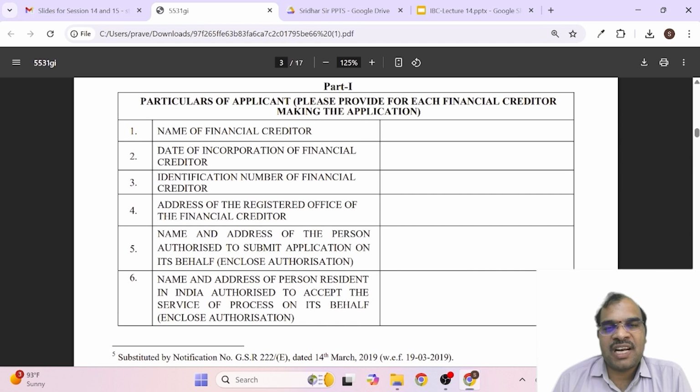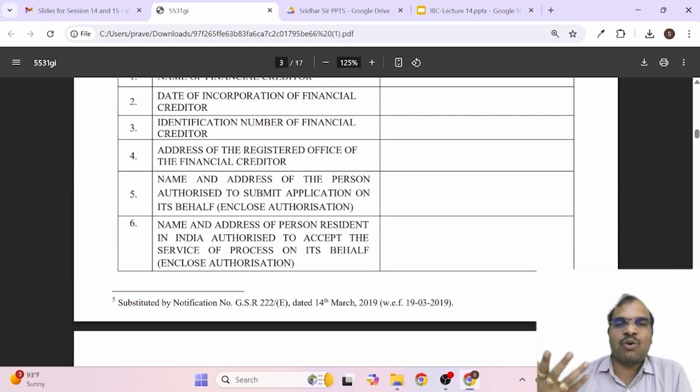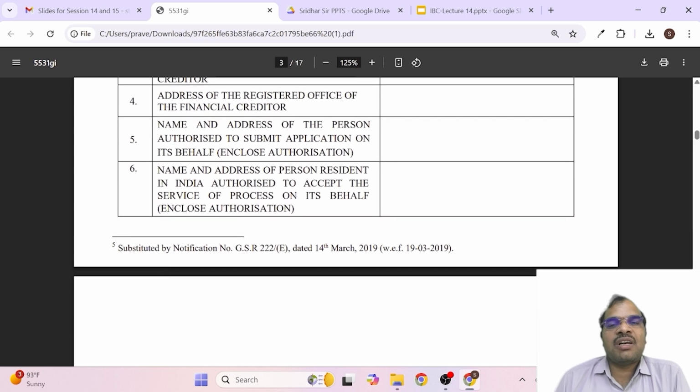The name of the financial creditor and the date of incorporation of the financial creditor. Suppose the financial creditor is a company, then you give the date of incorporation, the identification number, and the address of the registered office of the financial creditor. That means I am supposed to give my own details. Then the name and address of the person authorized to submit the application, the Vakalatnama if any, and the name and address of the person resident in India authorized to accept service of process on its behalf. That means someone should be authorized.